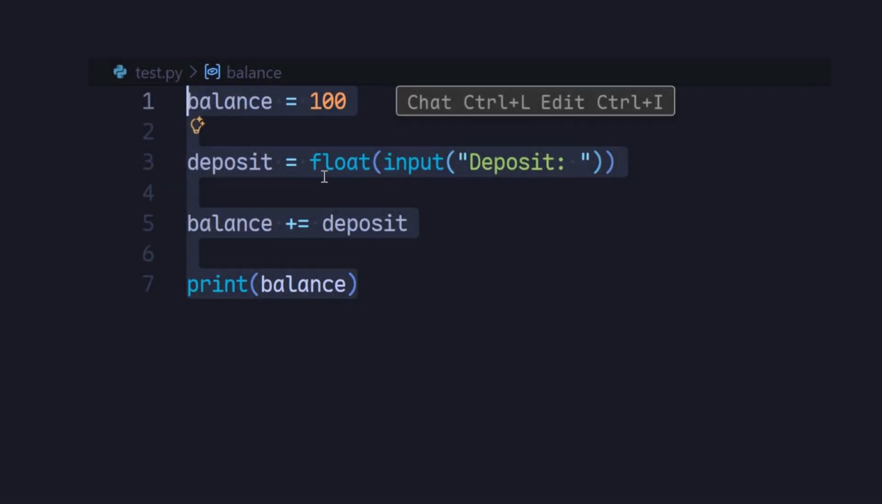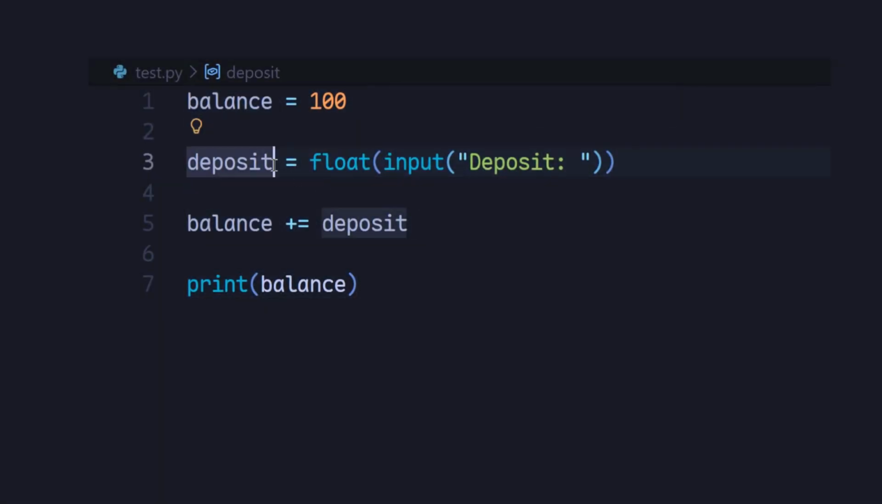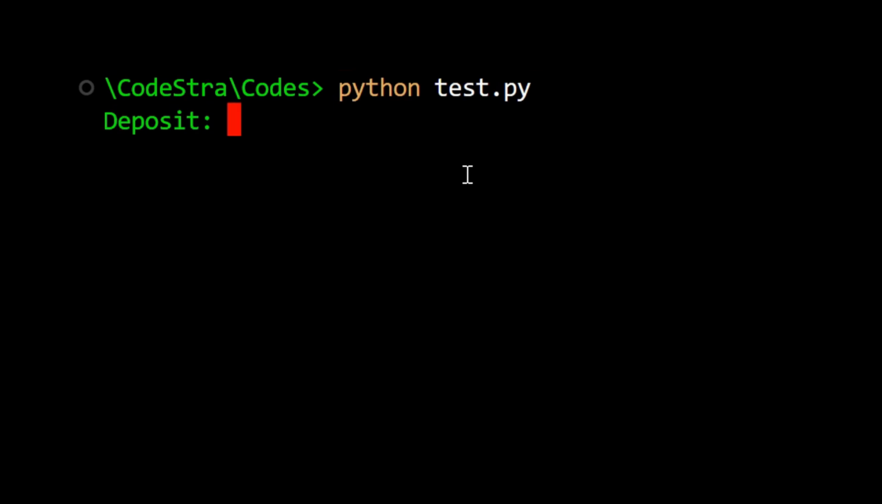Imagine you're building a banking app. The user wants to deposit money, so you ask them to enter an amount. Then you convert it into a number. Everything looks perfect. Let's try it. The user types 50. Great!